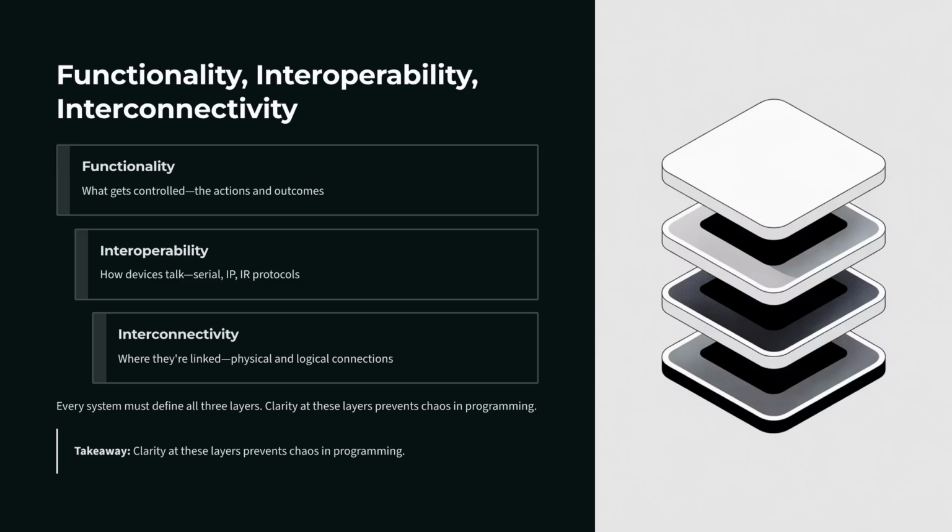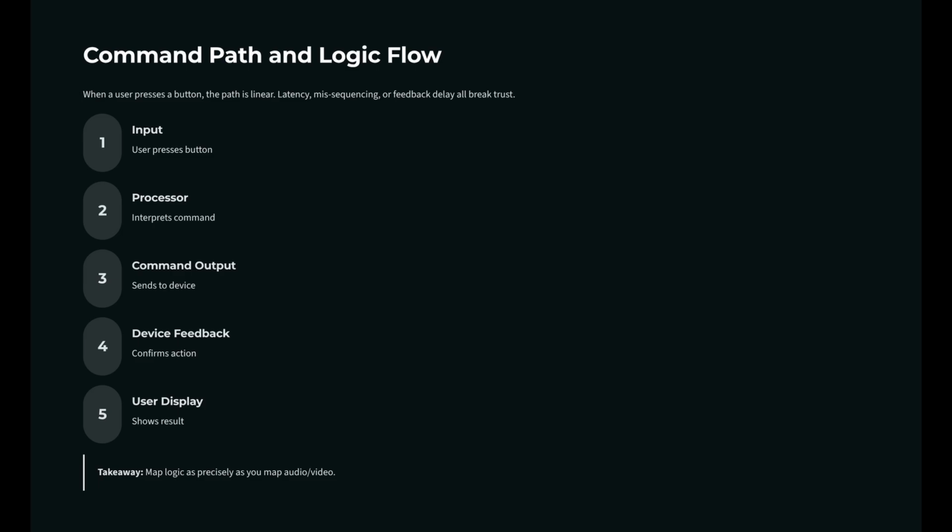Let's talk about logic flow. When a user presses a button, the path is linear. Input to processor, the processor pushes a command output, and then the device feeds back to the processor, which is then displayed to the user. So latency, missequencing, or feedback delay all break trust with the user. Map control flow like signal flow. Step by step. Map logic as precisely as you map audio and video.